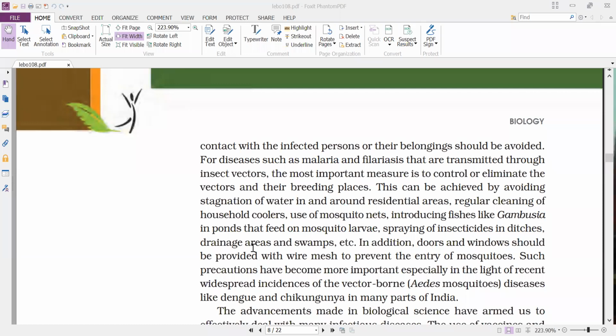Regarding these, we have to take utmost care because they can be transmitted through the articles that were used by the infected persons also. So we have to take utmost care so that we do not come in contact with those belongings of the infected persons.